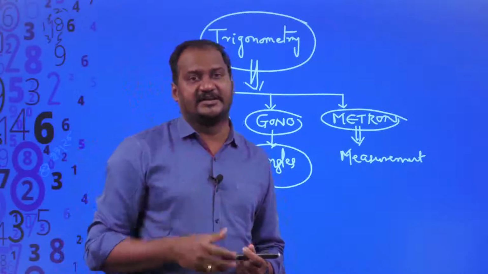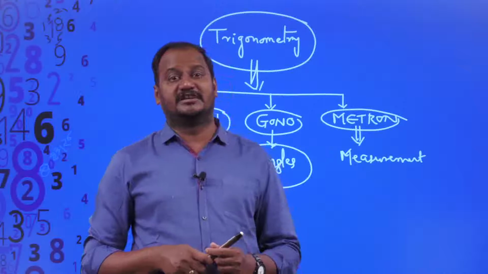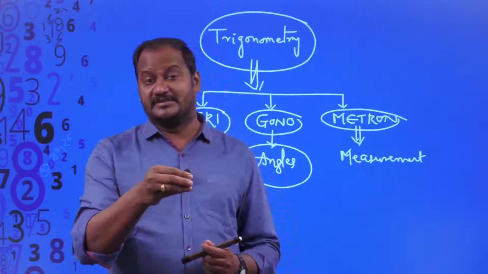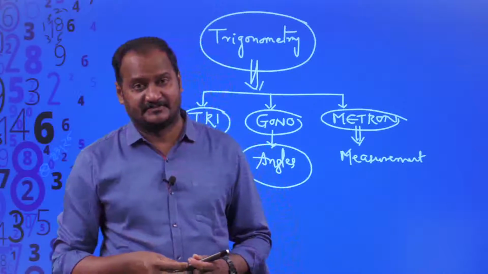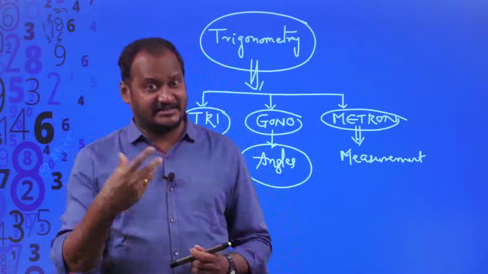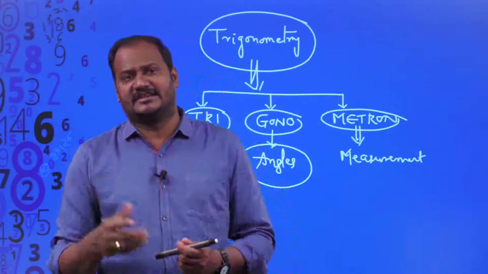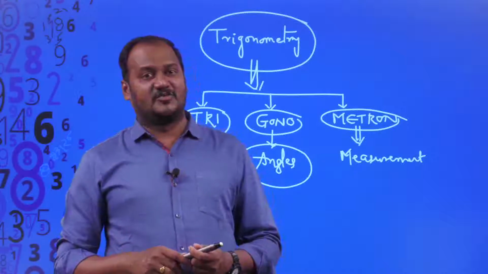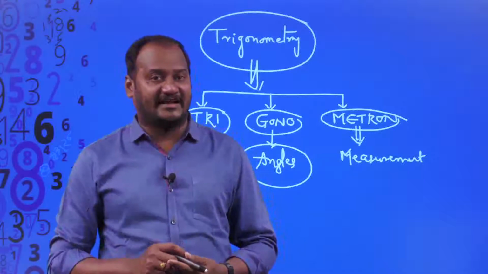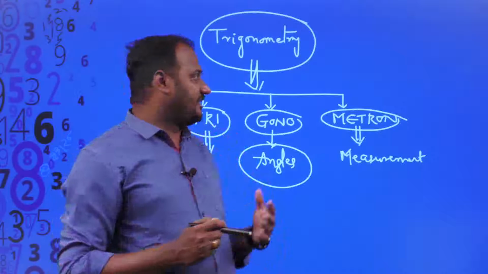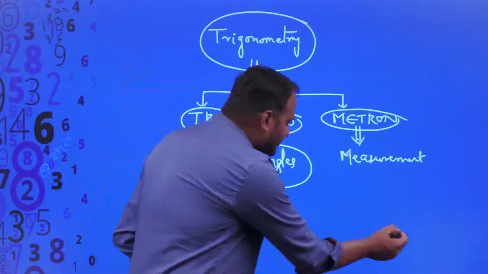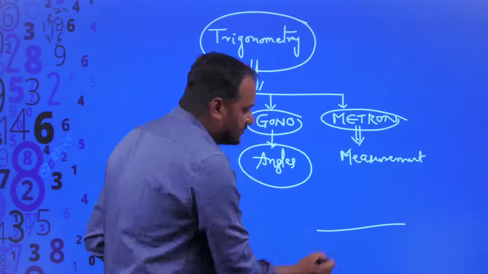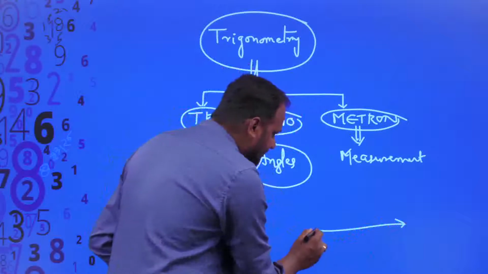Like that, suppose there is a liquid and you want to measure it. The liquid measurement is in milliliters, liters or kiloliters. There are different measurements to measure a liquid. But what is the measurement of an angle? Suppose there are two rays, this is one ray and this is one more ray.